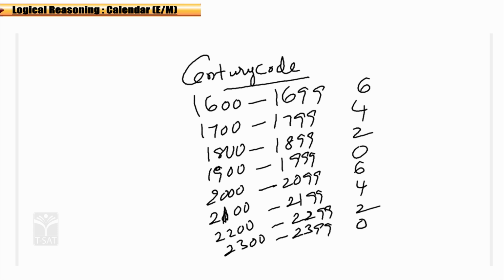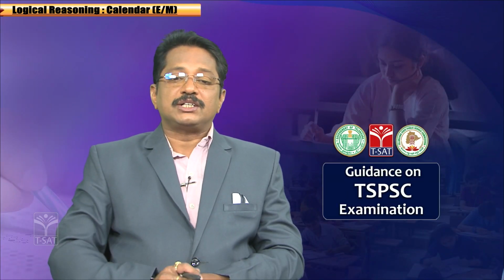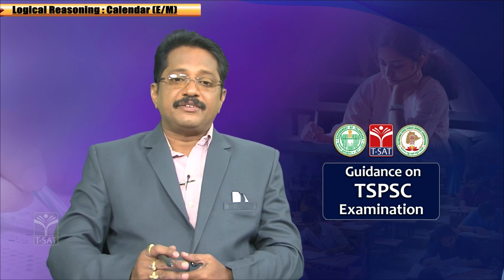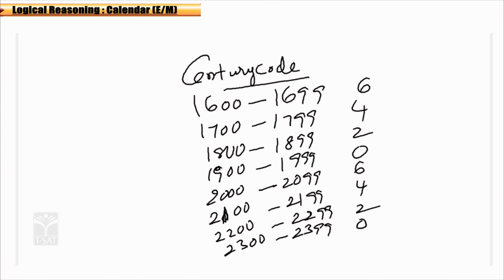So, there is an order if you follow it: 6420, 6420. It means for every 4 centuries the same code repeats. For example, if I ask 2400 to 2499, what is its century code? You can say 6. And 2500 to 2599, what is its code? 4. The next century is 2, the next is 0, so the century codes go 6420. Clear? Okay. So, like that you can start.